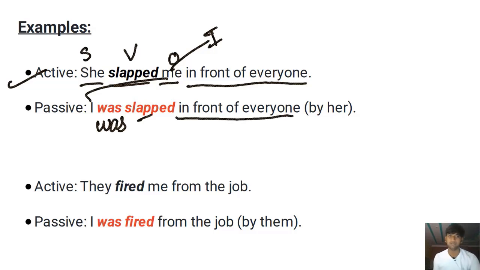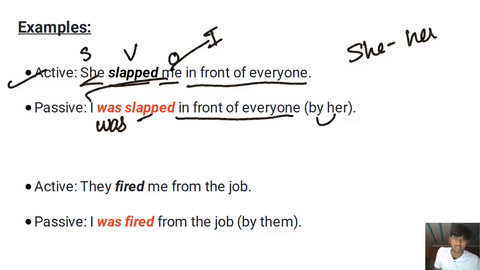This is a modifying phrase talking about the place of the action. By her, we can talk about who did that. In the active voice, she is in the subjective form because it's the subject. Here it is the object of the preposition, so it has to be in the objective form. So she gets changed into her. I was slapped in front of everyone.